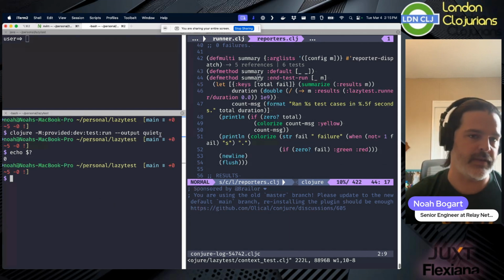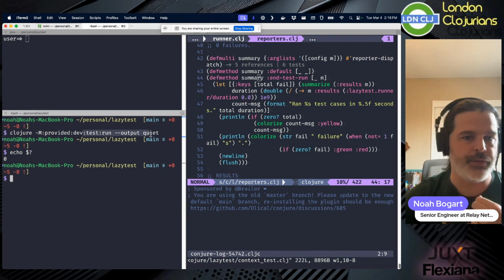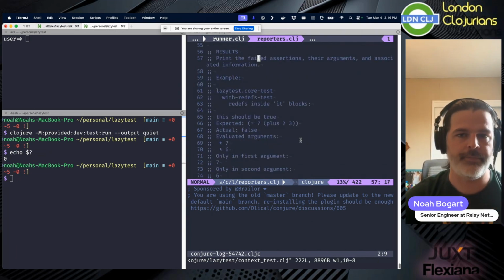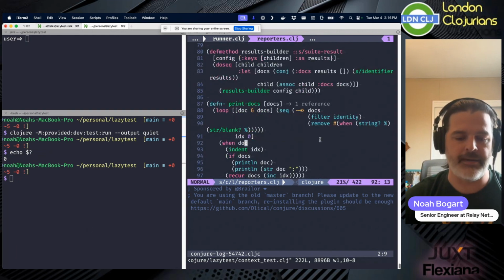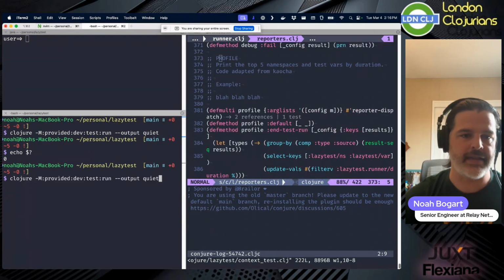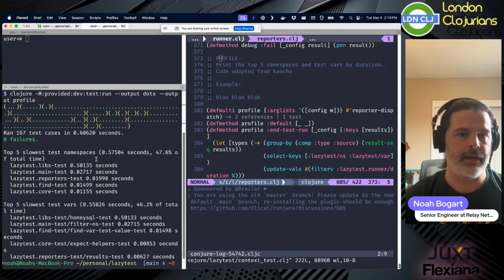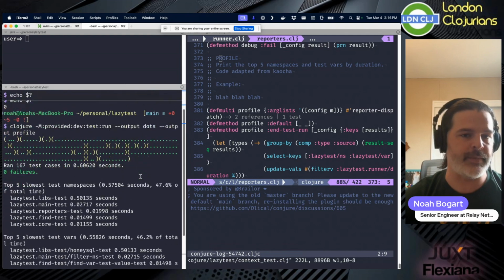So this might work if this is in CI, or if this is part of a larger script, right? That you only want to run just these things. And so each of these determines exactly how it works. If I want to have a profile, I could say dots and output profile. These can be seamlessly combined like in Kaocha, where it will run them in the order that I've specified. It will combine them. So here we go. It runs the dots, and then it also runs the profile.